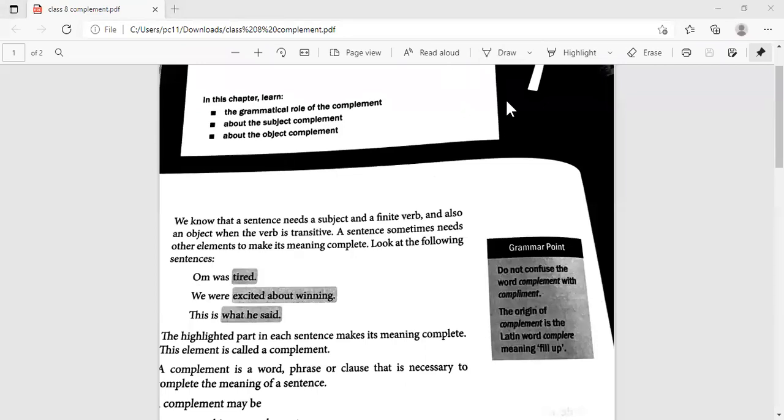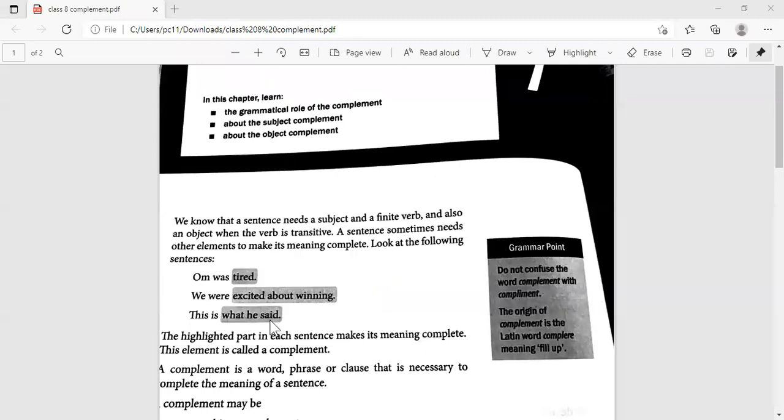Yes, ma'am, we remember. And of course, some words are true linking verbs. They will always be linking verbs, like be, is, am, are, was, were, becomes, seems. They will always be a linking verb.